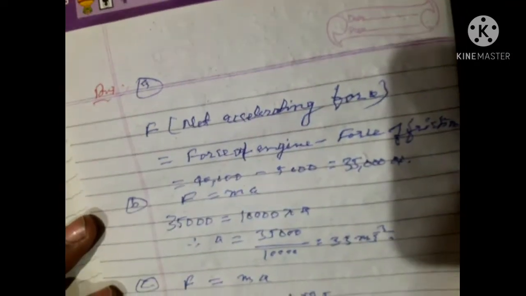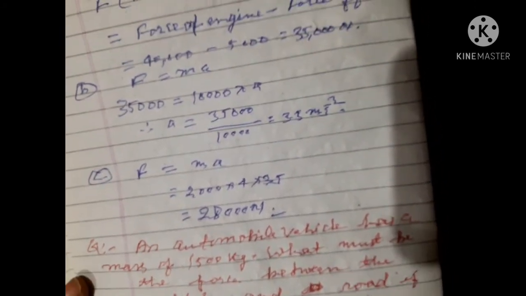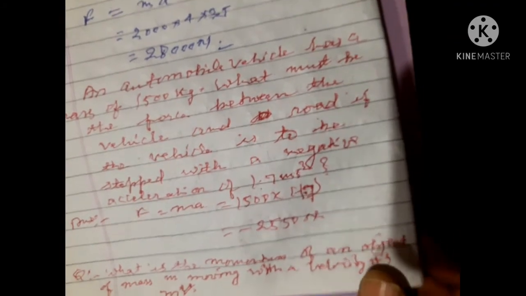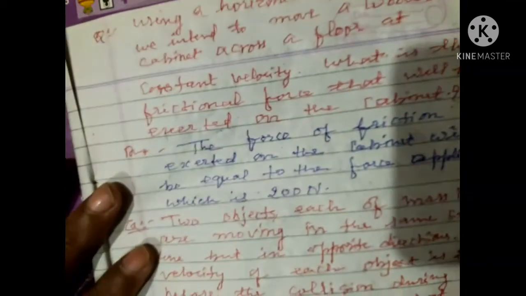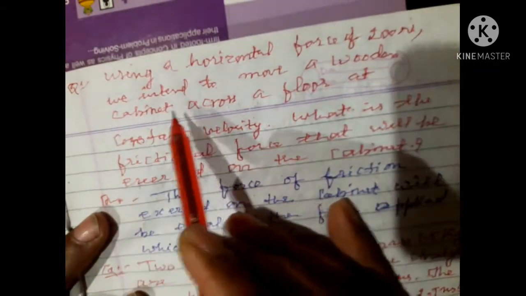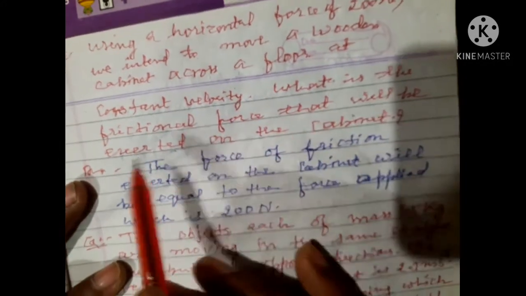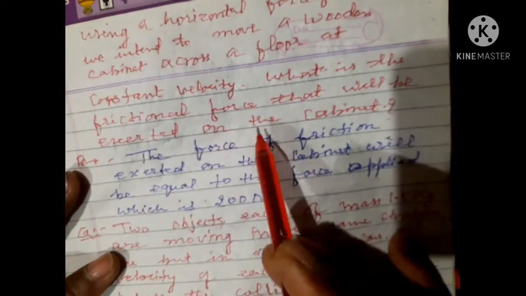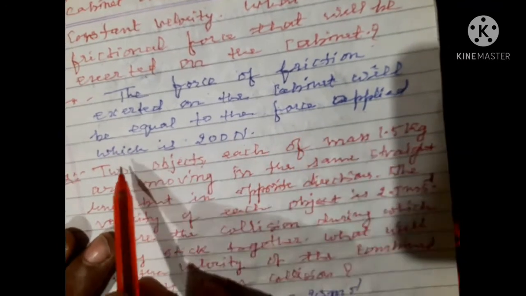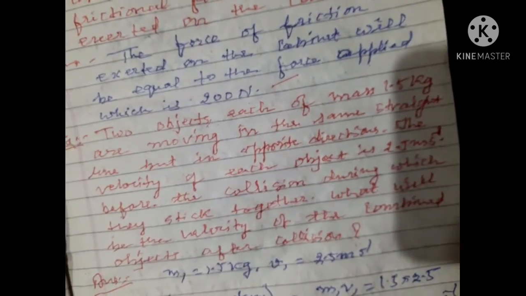Also the answer of this question. Pause the video and you are able to write and understand all these things. Okay. Using a horizontal force of 200 Newton, we intend to move a wooden cabinet across a floor at constant velocity. What is the frictional force that will be exerted on the cabinet? The force of friction exerted on the cabinet will be equal to the force applied, which is 200 Newton. Okay, if you read one time, you can understand. There is no problem.